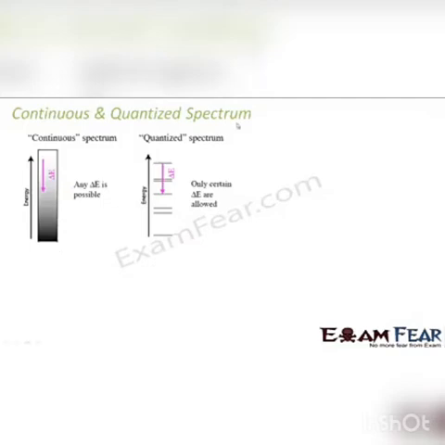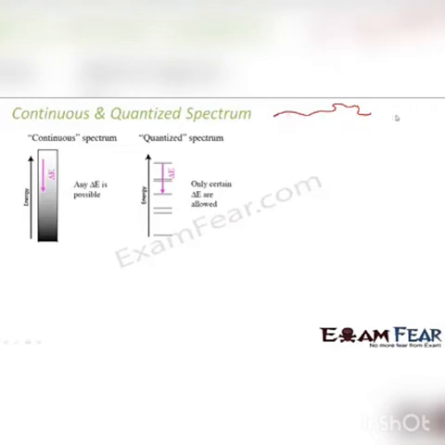When I say continuous, I mean a value which keeps changing continuously. Let us suppose right now it is at this point, then it is at this point, here, here, here. If you look at this value, it is changing continuously, right? At every instant, it has a different value. So it is changing continuously.